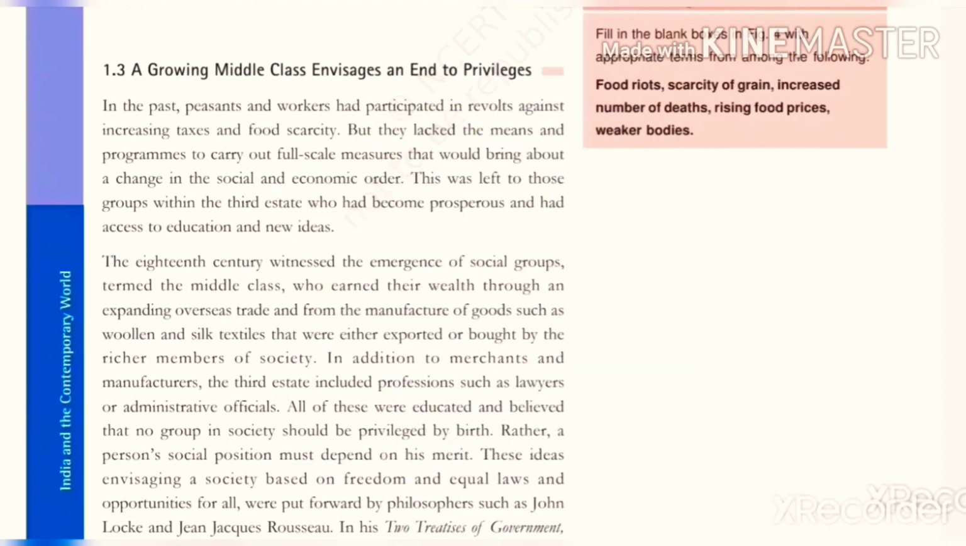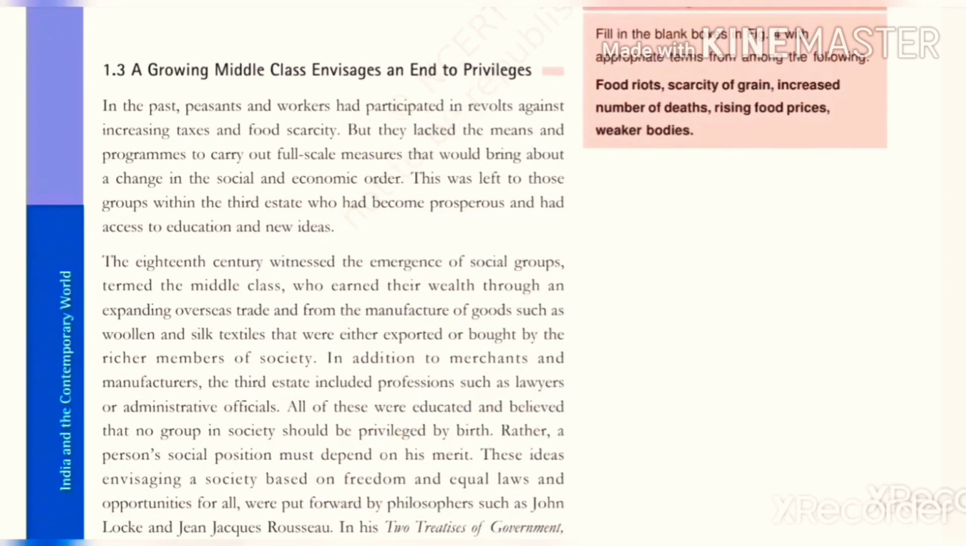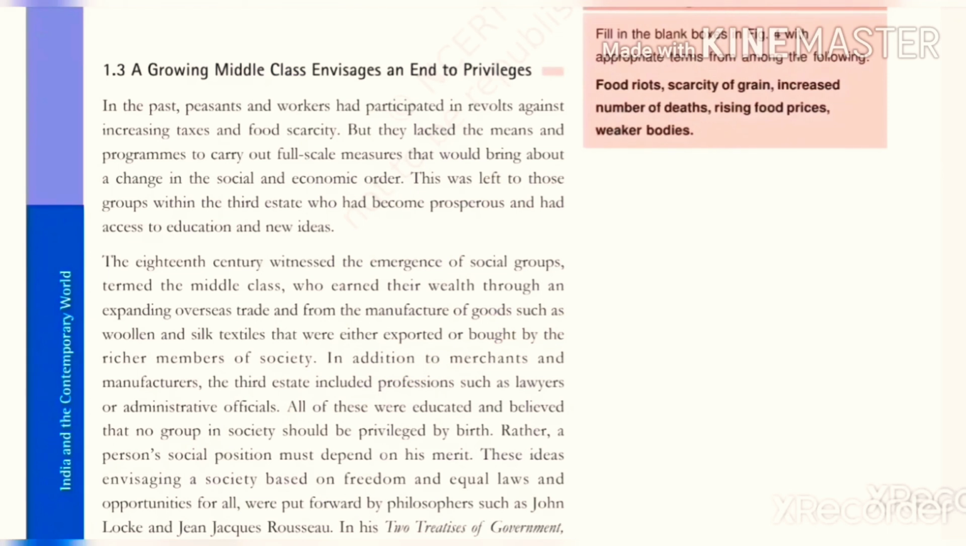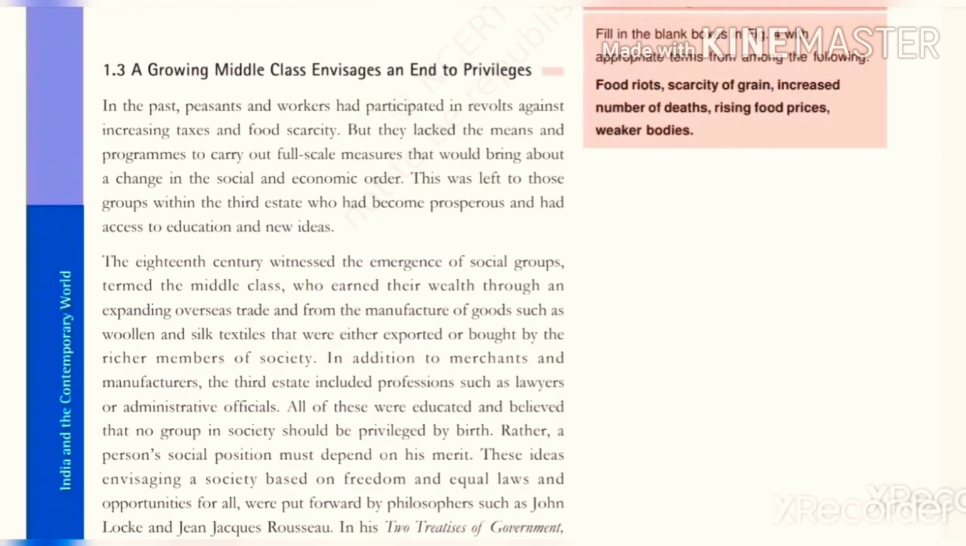John Locke wrote a book named Two Treatises of Government, where he refused the divine and absolute power of the monarch. Rousseau wrote a book named The Social Contract, where he wrote about the social contract between the people and the representatives. Montesquieu wrote a book, The Spirit of the Laws, which tells us about the division of power between the legislative, executive and the judiciary.